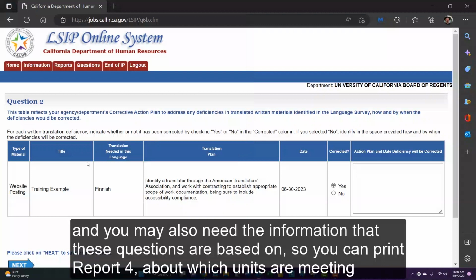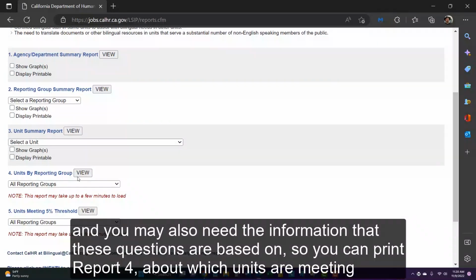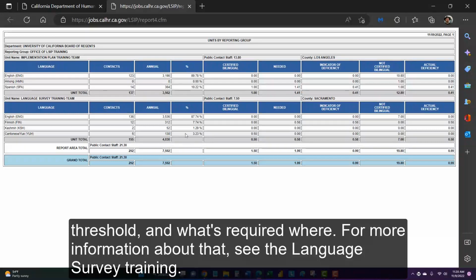And you may also need the information that these questions are based on, so you can print report 4 about which units are meeting threshold and what's required where. For more information about that, see the language survey training.